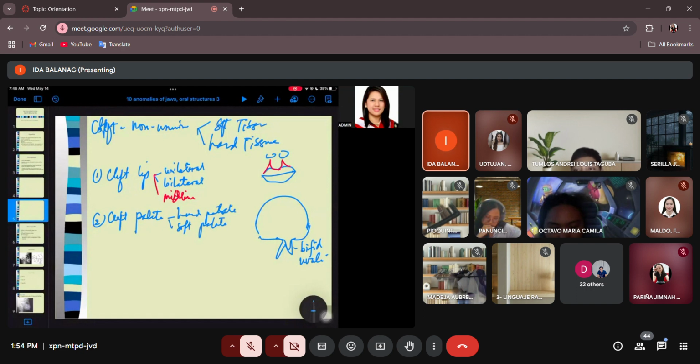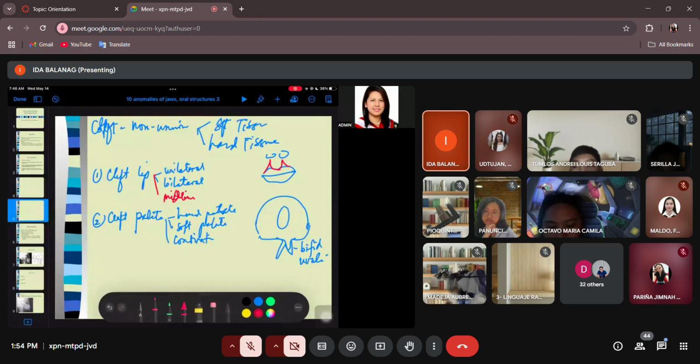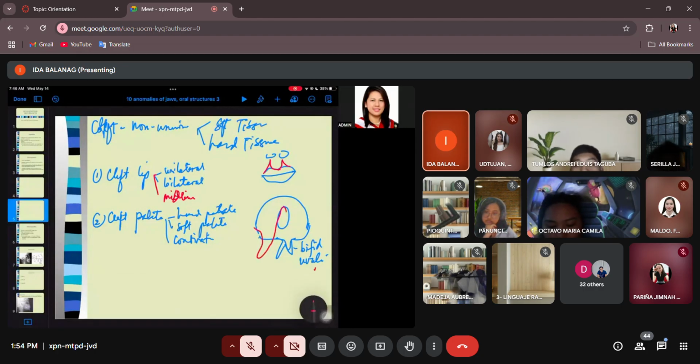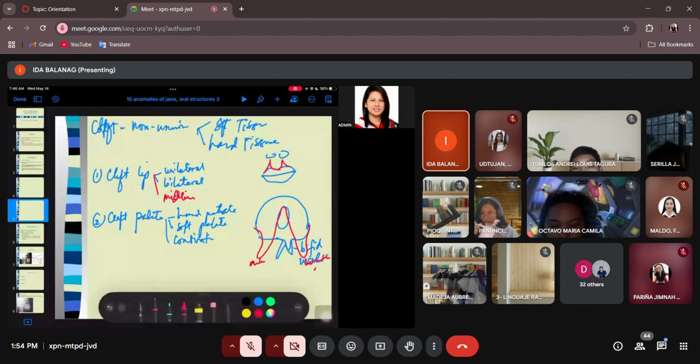Okay, or combination. Pwedeng meron lang dito sa hard palate, or meron lang soft palate, or you can have both. Right? So you have your uvula here, and you have your uvula here, together with the hard palate in the center.